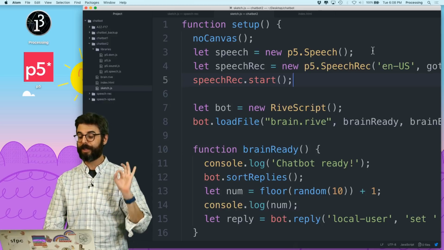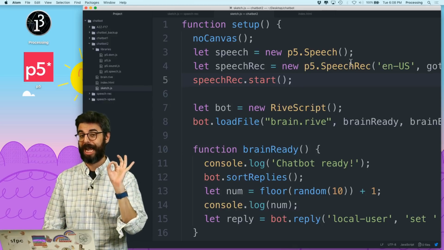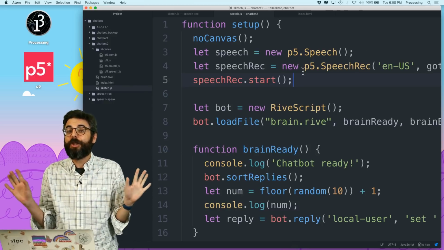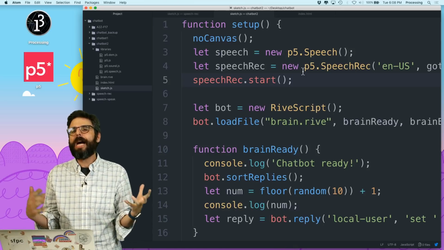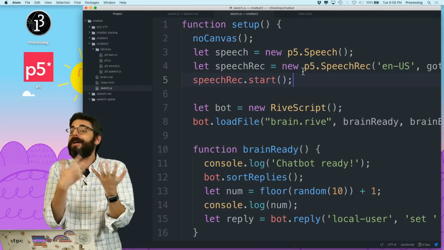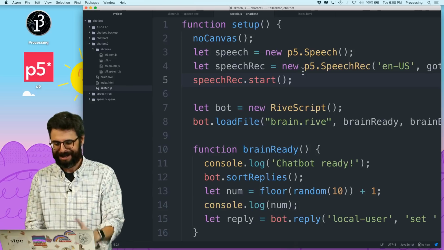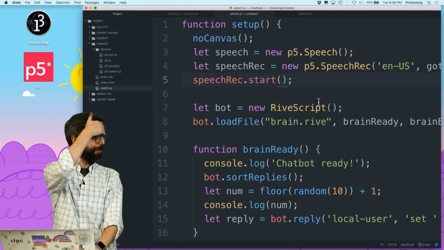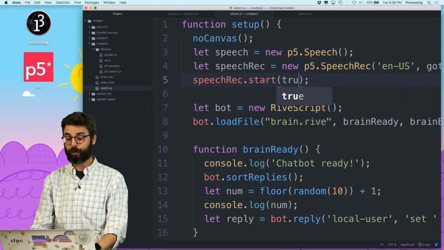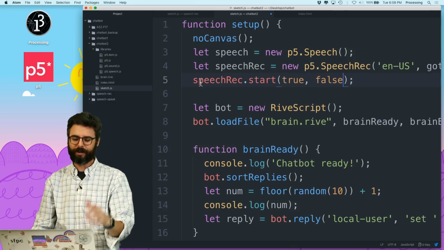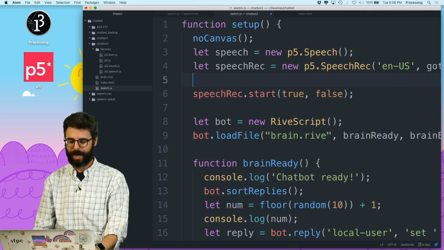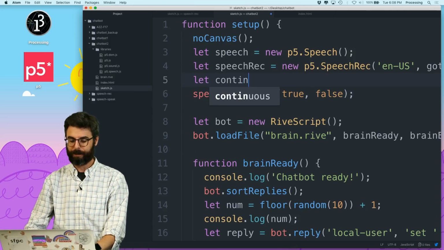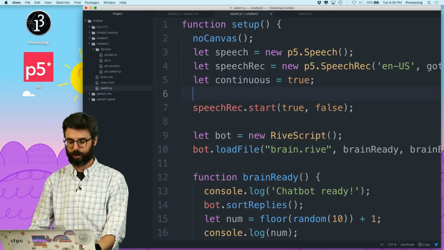If you watched my previous video about the speech recognition API, by default, it's only going to listen to you once. And in this case, I want to listen continuously because I want the knock knock joke to go all the way through. So I'm going to say speech recognition start true for continuous mode and false. And let me write this in a more clear way. I'm going to say let continuous, which is impossible to spell, equal to true.